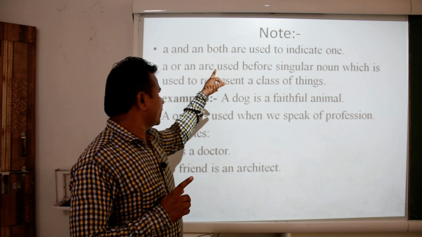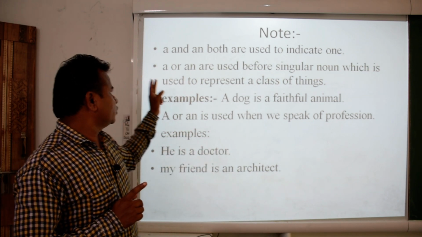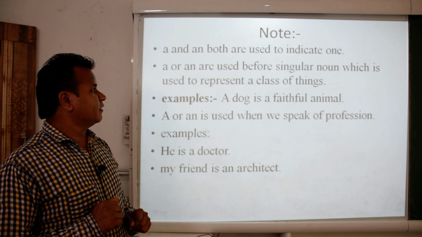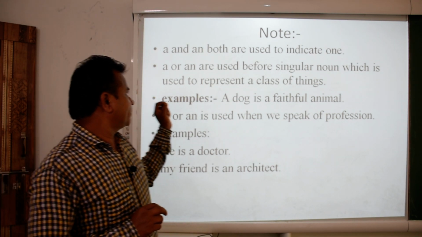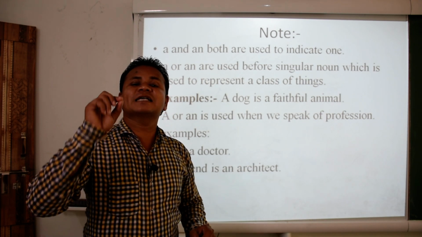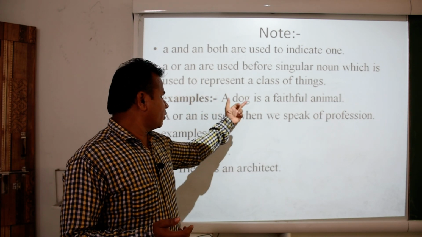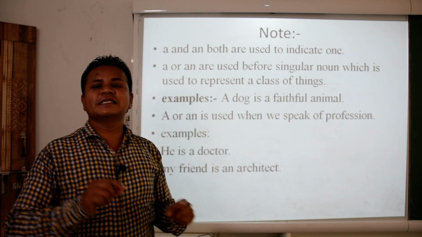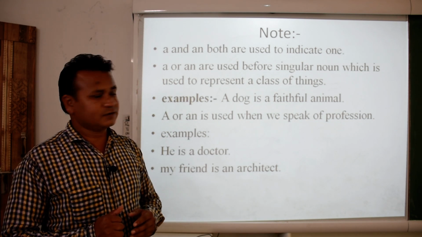A or an are used before a singular noun which is used to represent a class of things. Let us see the example. A dog is a faithful animal. That means dog is representing its whole class.